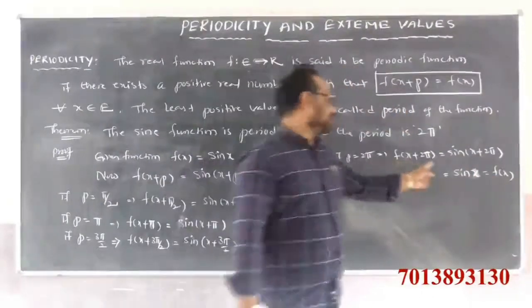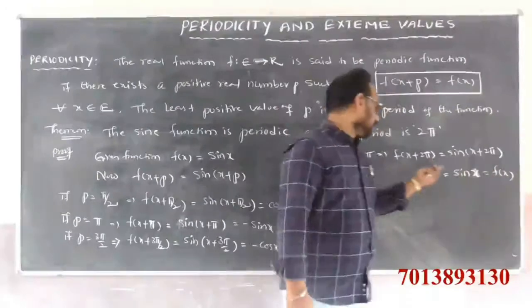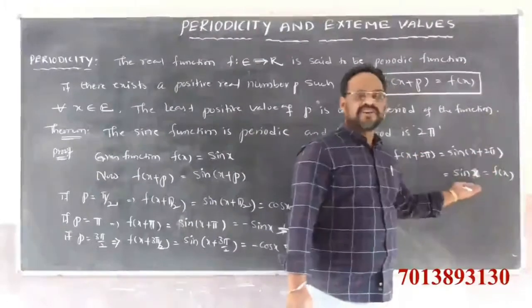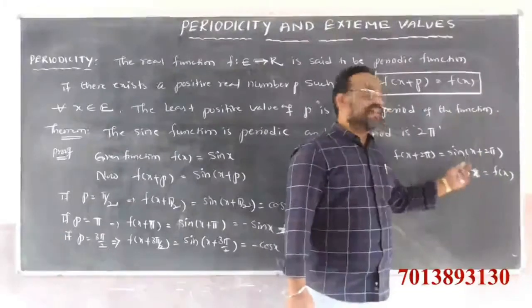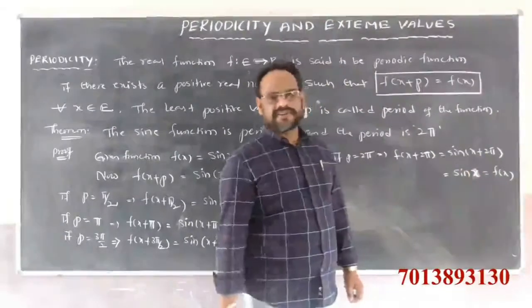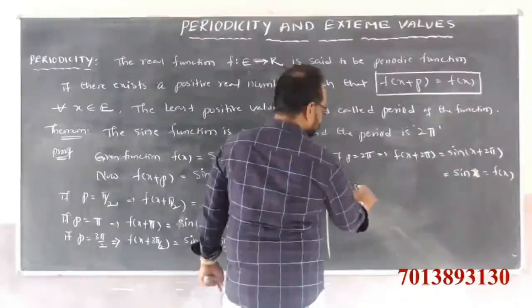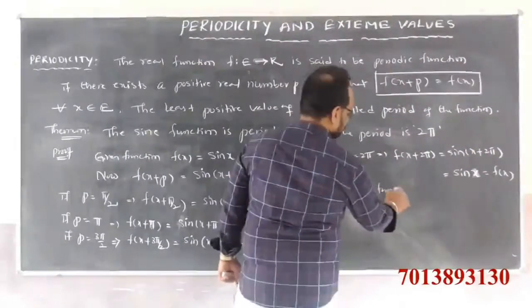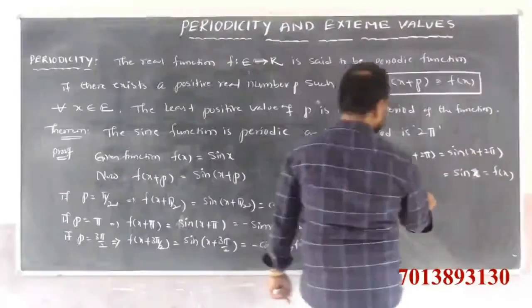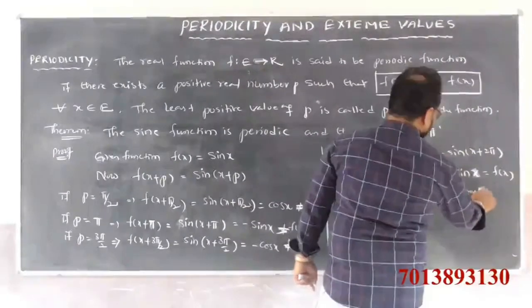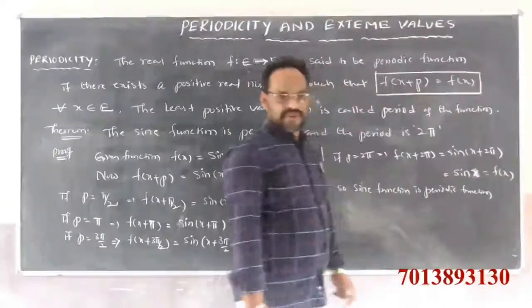That means sin of x plus 2 pi is equal to sin x. So clearly the sin function is a periodic function.